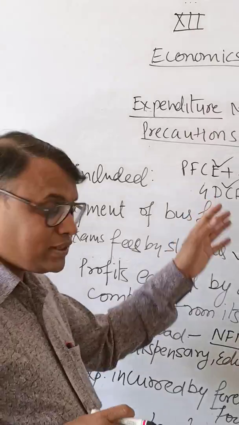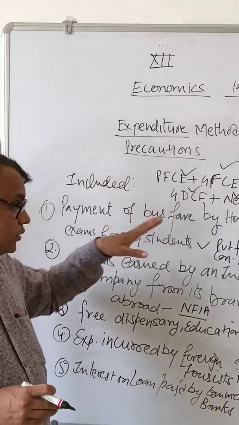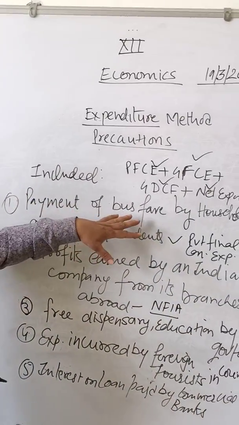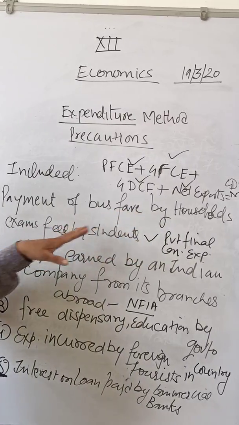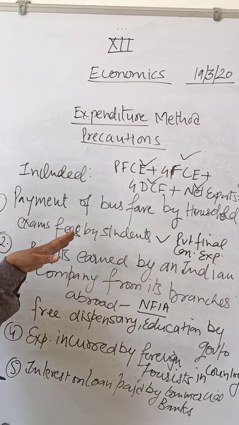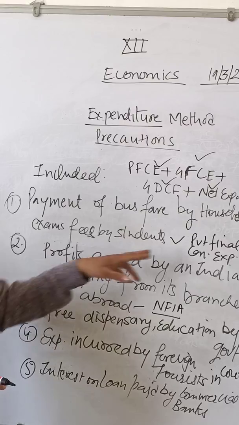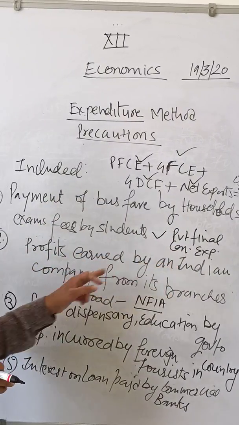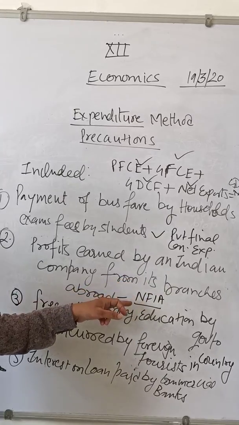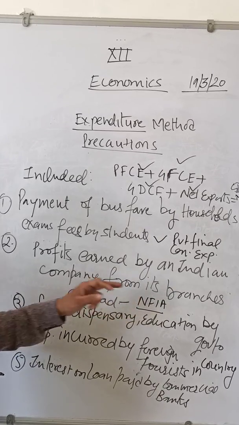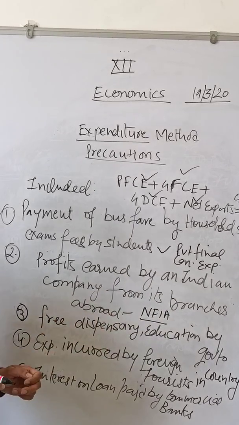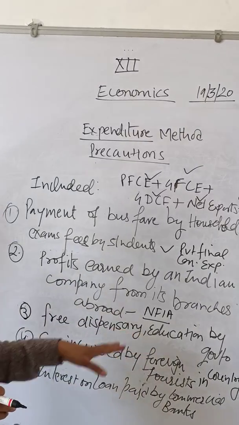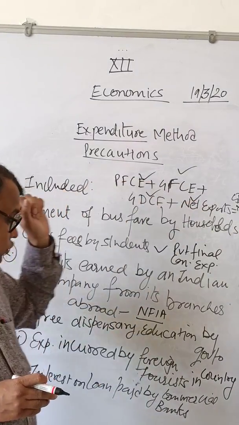So please, in brief once again, payment of bus fare by households or examination fees by students will be included because that is part of final consumption expenditure. Profits earned by an Indian company from its branch abroad is a component of NFIA. Free dispensary and education by government is part of government final consumption expenditure.